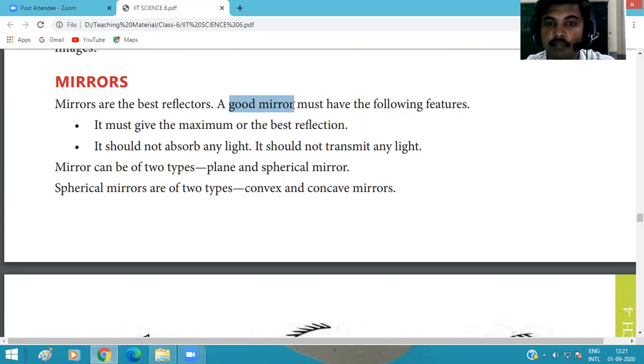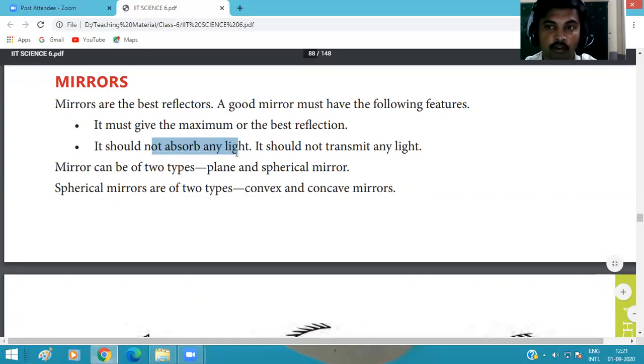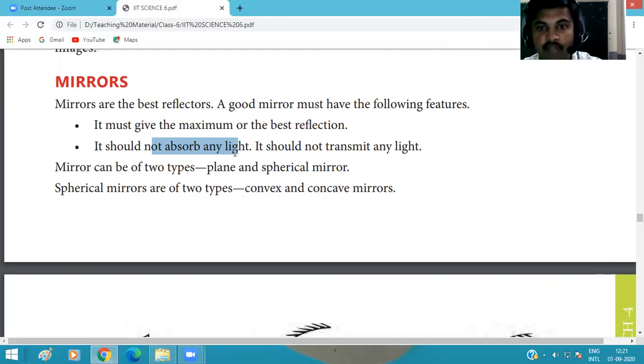A good mirror must have the following features. It means the mirror which we use at our home and in many other places also has some specific features. First one is it gives us maximum or the best reflection. Second one, it does not absorb any light. It reflects all rays of the light without absorbing it, and it should not transmit any light.